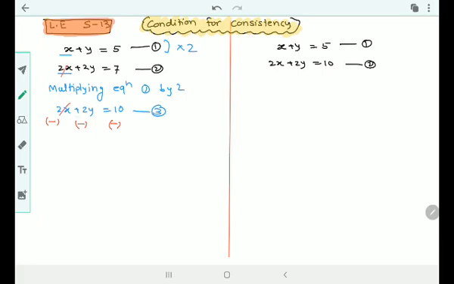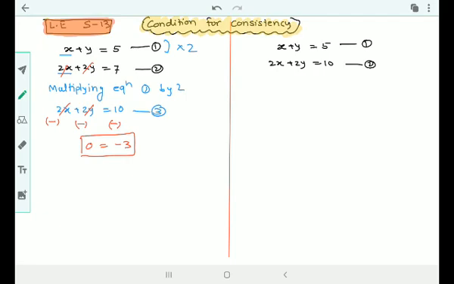How about 2y minus 2y? Oh, even this is getting cancelled. So everything is getting cancelled. So I get 0 is equal to, what is here? -3. Oh, oh. Am I getting a solution? No. Now that's a problem, right?